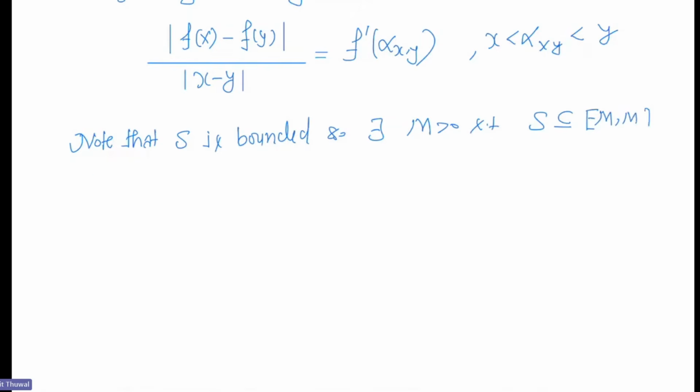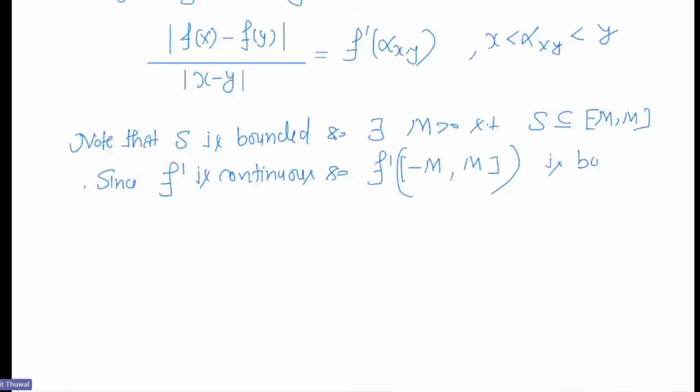And f dash is continuous, so the image of this set under f dash is bounded, right? Because a continuous map maps compact subsets to compact subsets, right? You know that.